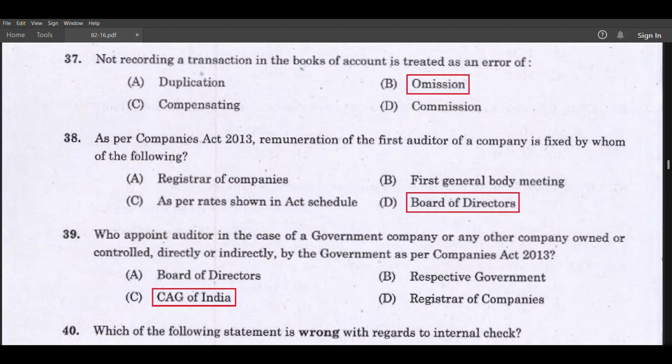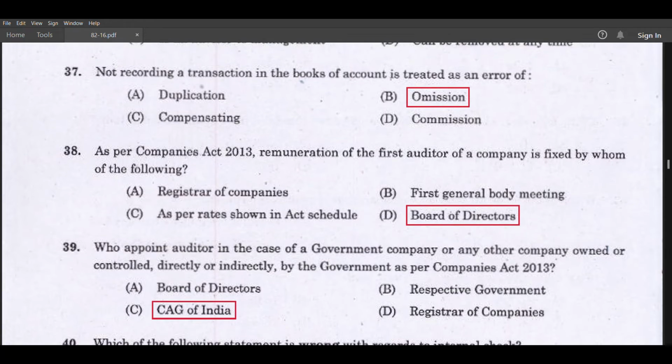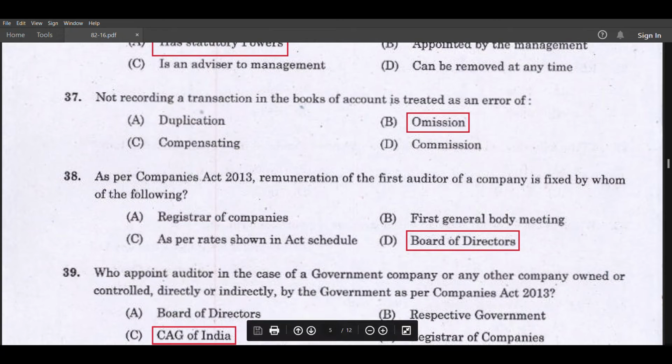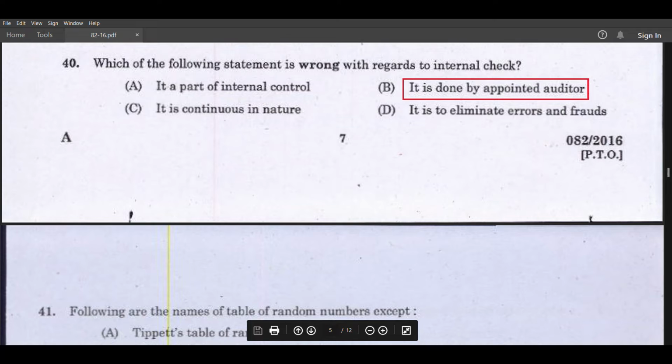As per Companies Act 2013, remuneration of the first auditor of a company is fixed by whom? Board of Directors. Who appoints the auditor in the case of a government company or any other company owned or controlled directly or indirectly by the government as per Companies Act 2013? CAG of India. Which of the following statements is wrong with regards to internal check? It is done by the appointed auditor.